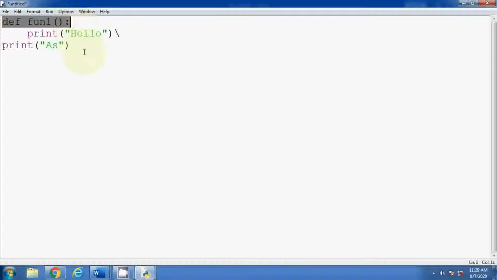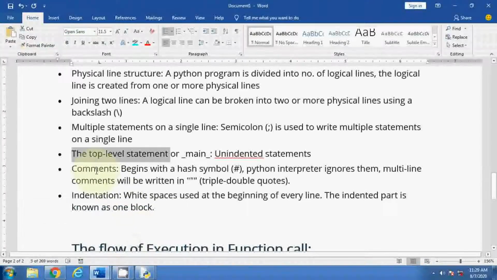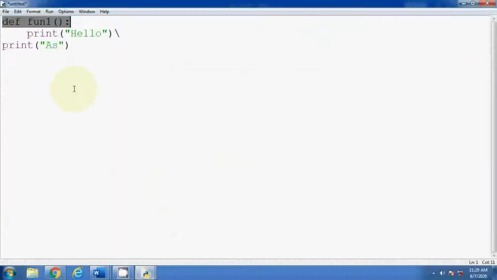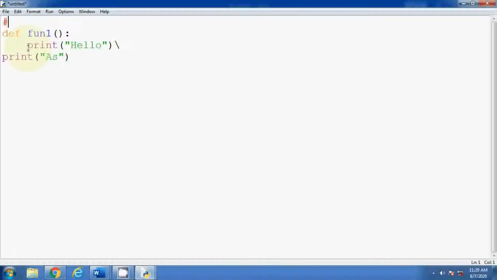The next line is comments. Comments play an important role whenever you want to write something related to your statement, related to your program. Basically, what you can provide in comments, first thing, the program. Suppose here I want to write a function for addition of two numbers. So I write like this, a program for addition of two numbers. So this is my comment. It is called a single line comment because it is in one line. So whenever you want to write a single line comment, you have to use the hash sign.